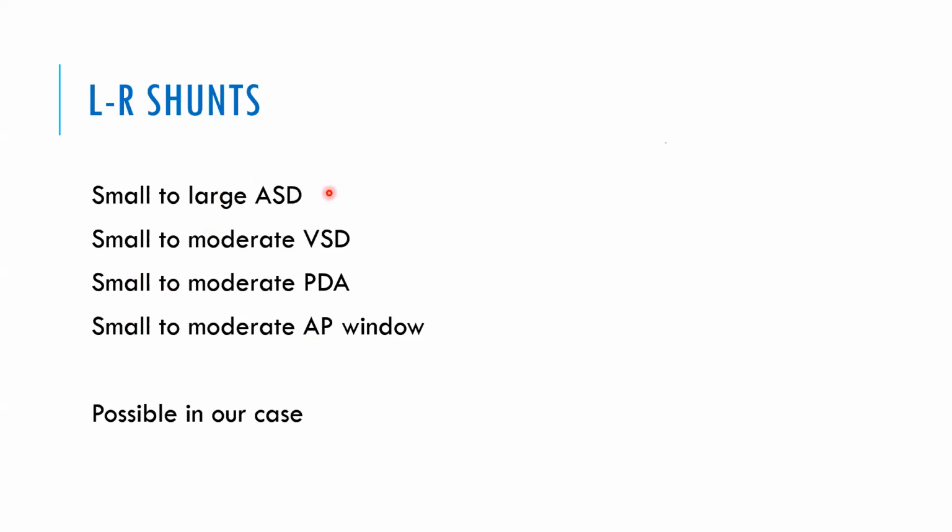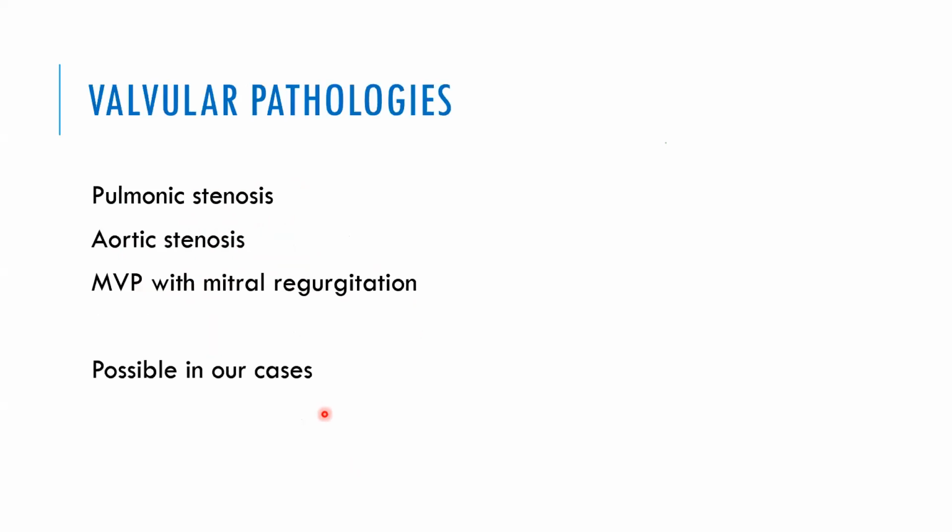Even large ASD is possible, isn't it? So among the shunts, the pre-tricuspid shunt, large ASD, will remain asymptomatic, or can remain asymptomatic even in a patient of 30 or 35 years. So this left to right shunt is very much possible in our case.